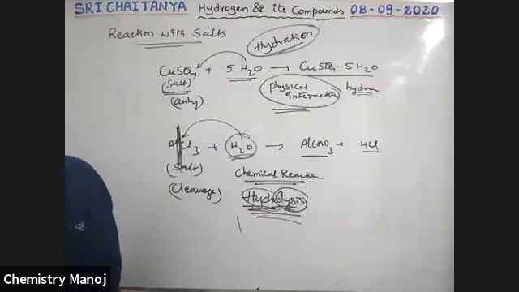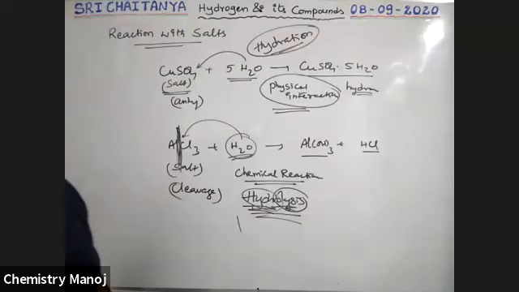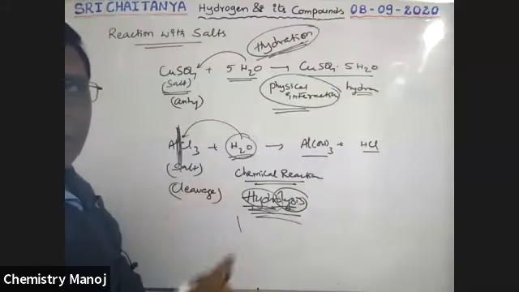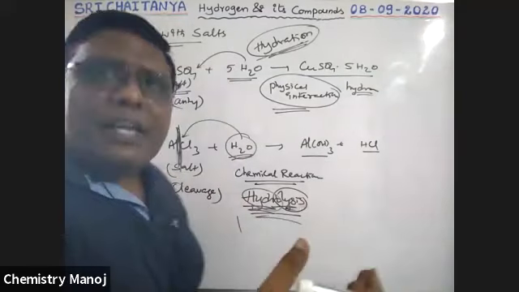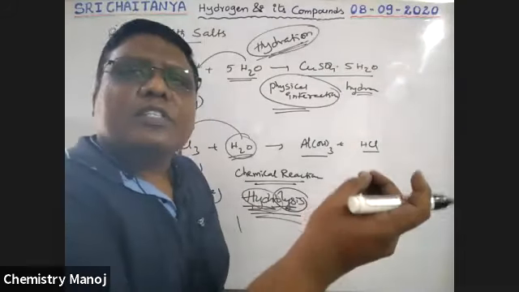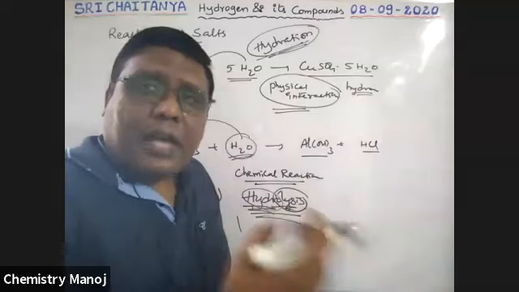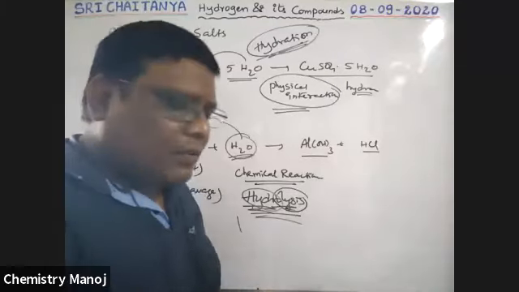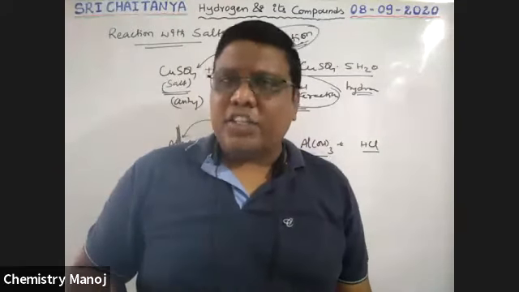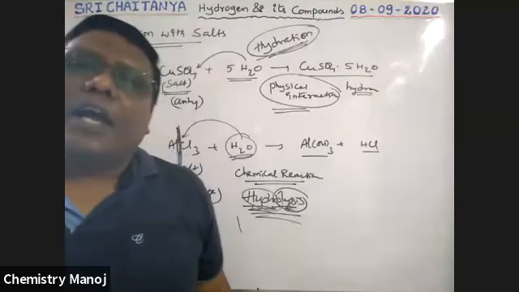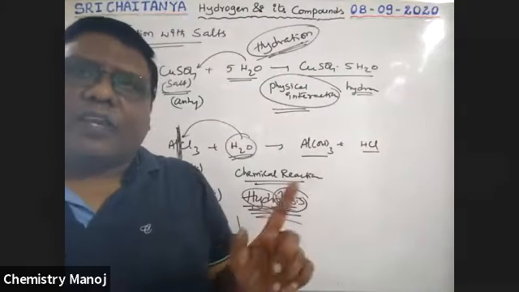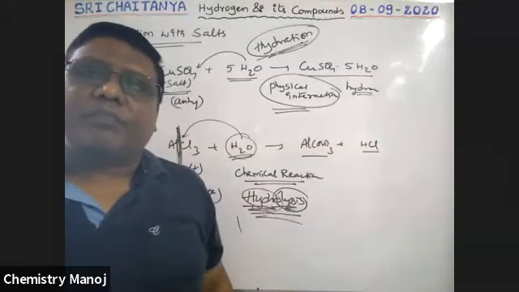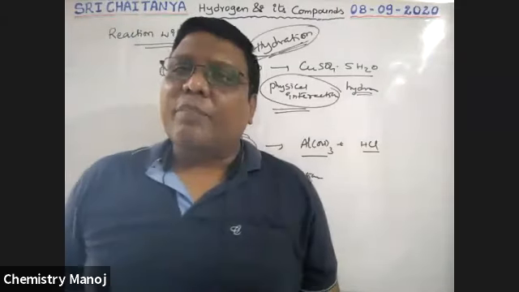Very, very important. So hydration means only physical interaction. That means the chemical is hydrated, water molecules are added. When the salt, the chemical, is reacted with water, that is called hydrolysis. So physical interaction of salts with water is called hydration. Chemical reaction of salt with water is called hydrolysis. There is a lot of difference between hydration and hydrolysis. Hydration is a physical change. Hydrolysis is a chemical change. Very, very important.